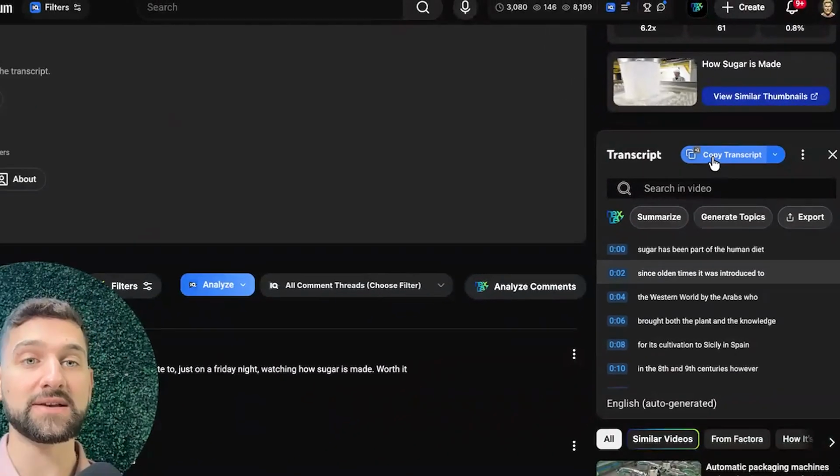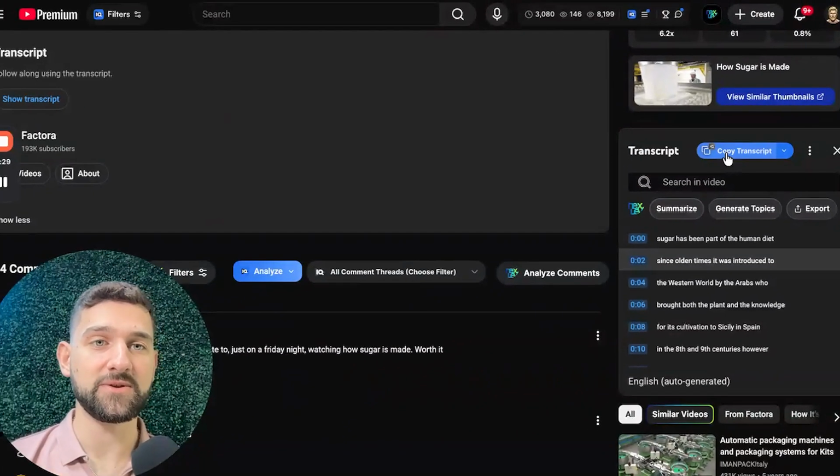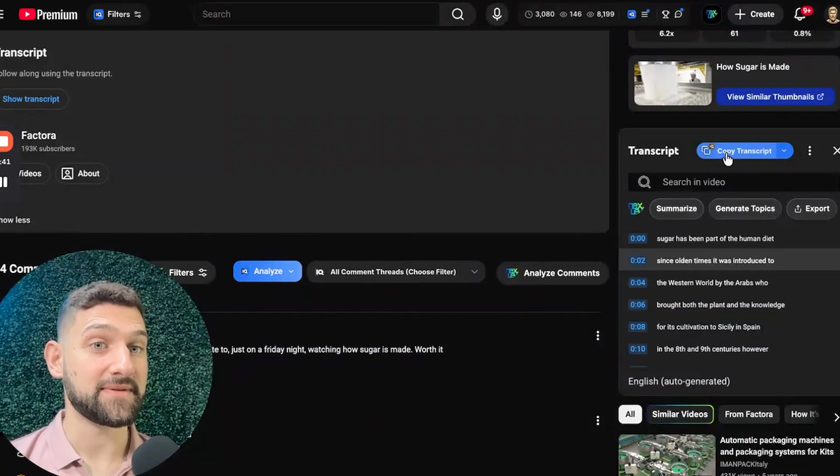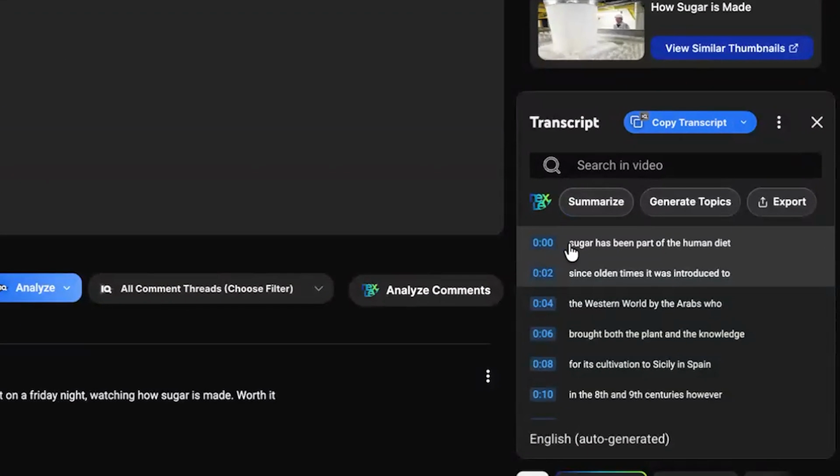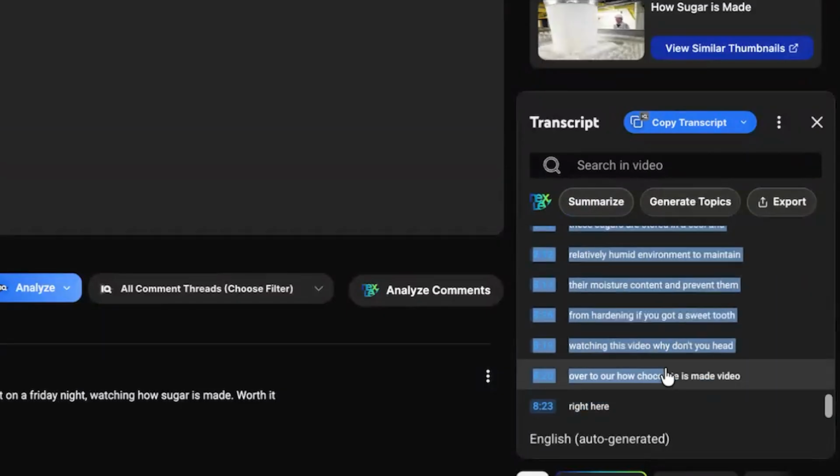If you have vidIQ as a Chrome extension, I highly recommend that you download that. It doesn't work on Safari, but it works on Chrome and Microsoft Edge. Download it as a free Chrome extension. They'll try and upsell you stuff, but in my opinion you don't really need it. Their free Chrome extension is good enough. So we're going to copy this transcript. Back in the day, you had to do it the hard way, but with vidIQ, you can just copy the transcript and then paste it into the AI.